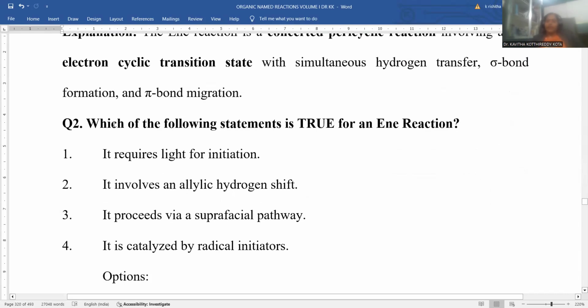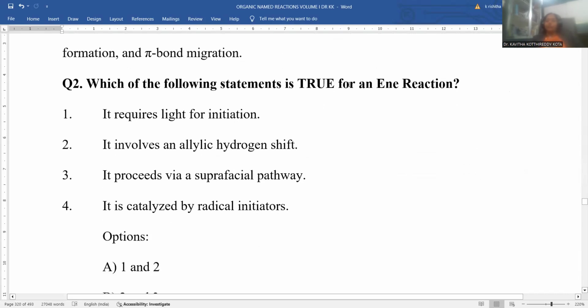Another question regarding the ene reaction is provided. A true false statement regarding the ene reaction. Which statement is true? You have to identify. It requires light for the initiation. In the presence of light or in the presence of heat, the reaction proceeds. It involves the allylic hydrogen shift, whether it is taken with the allylic hydrogen shift or not. It proceeds via a suprafacial pathway. Suprafacial is nothing but from the same side of the plane.